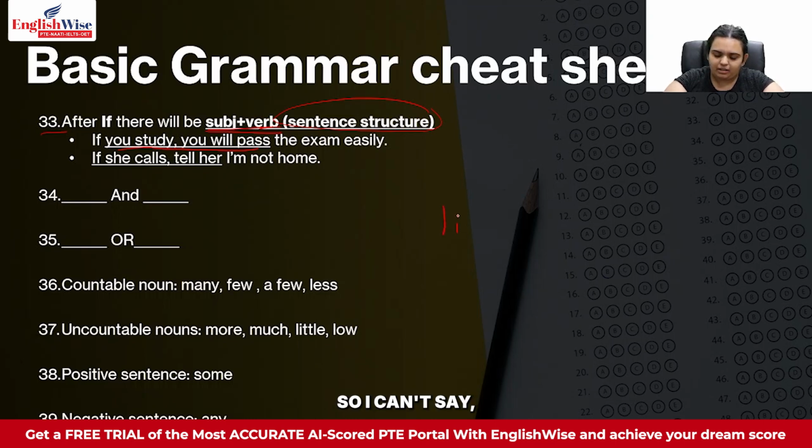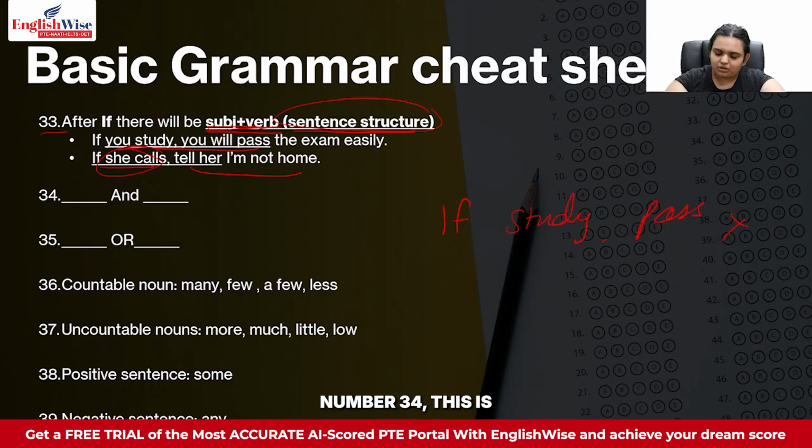I can't say "if study pass", this is wrong English. You have to mention the proper thing: if you study, then you will pass. So you should always have subject plus verb, that means a sentence structure, not just a verb or just a noun. If she calls, tell her I am not home. If she calls, so make sure it is a subject plus verb scenario.